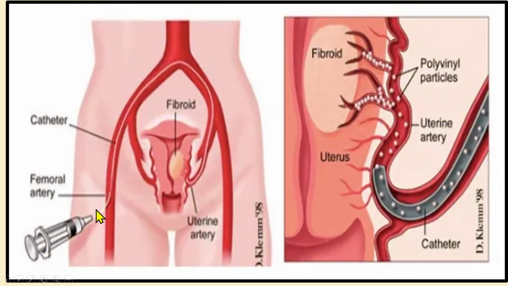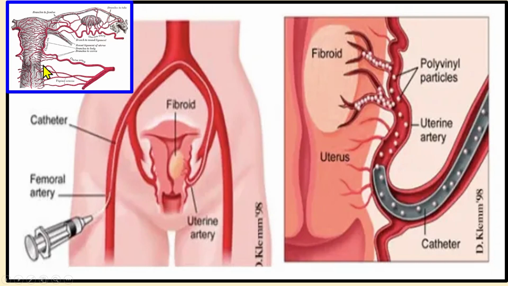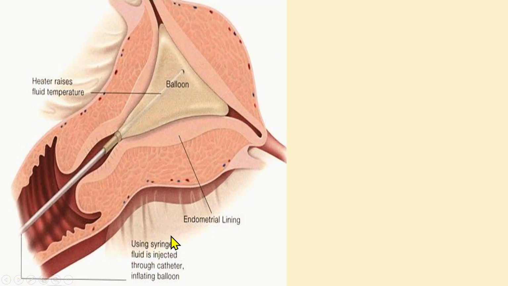Here you can see the uterine artery. We are embolizing it, giving the embolizing material through the femoral artery, which reaches here, and it embolizes the uterine artery. Okay, especially you can see in fibroid conditions we are giving this, and here is the uterine artery which is supplying this area. Okay, and this is the ablation where you give a balloon, which is a heated balloon, so it destroys the endometrium.